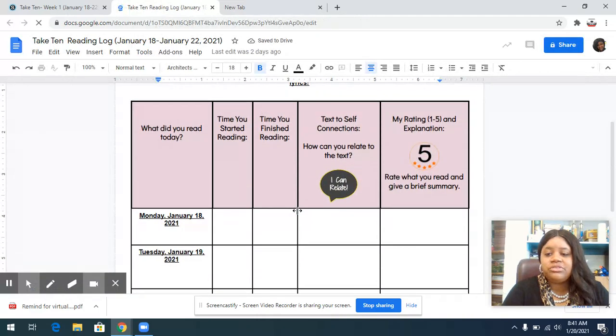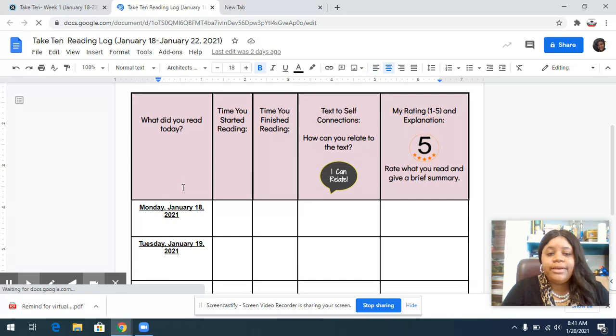And the directions are pretty much the same at the top. What you read today goes in this left column right here, and you put whatever you read, and the time you started and the time you finished, which needs to be over a course of 10 minutes. And then, how can you relate to the text? Don't just put, I can't relate to the text. If you can't relate to the text, you want to put, I cannot relate because, or I can relate because.